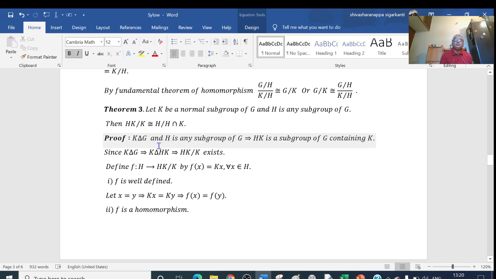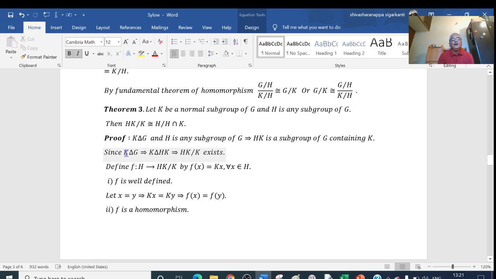If K is a normal subgroup of G and H is any subgroup of G, then HK is a subgroup of G. HK contains K, and also HK contains H, but I will consider only this one. HK is a subgroup of G containing K.